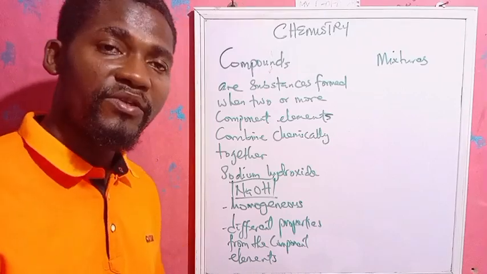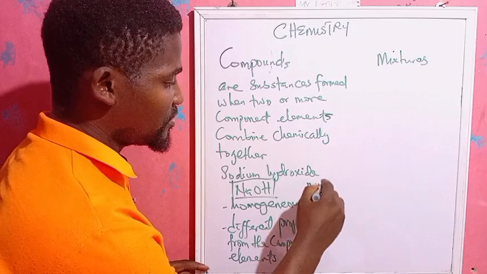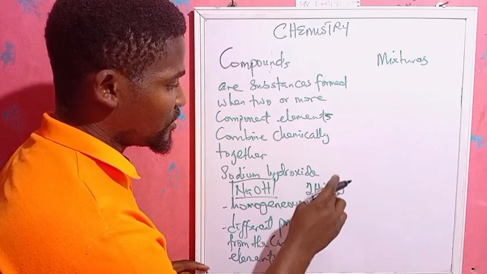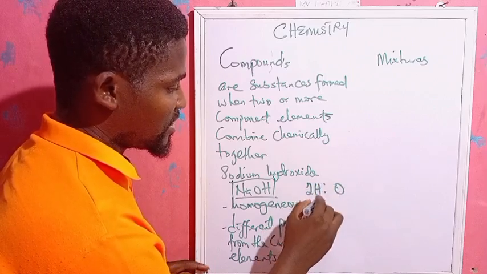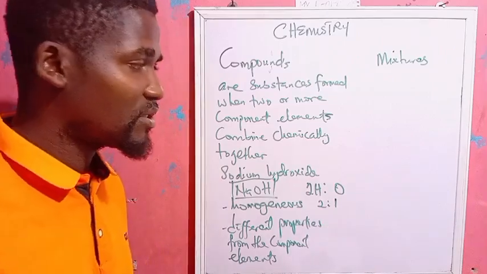For every 1 mole of water, we need 2 moles of what? Hydrogen to 1 mole of what? Oxygen. So that is 2:1. So they're combined in a fixed ratio.